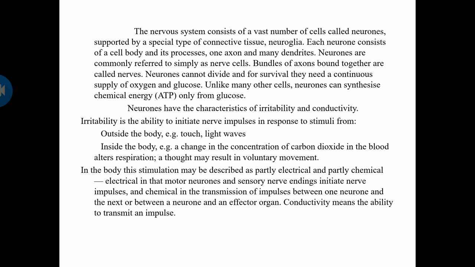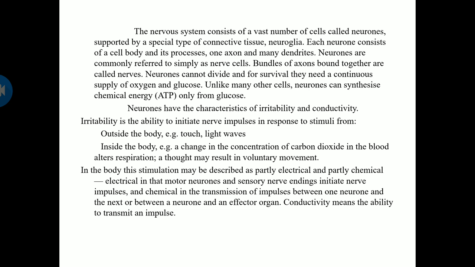The nervous system consists of a vast number of cells called neurons, which are the functional units, supported by a special type of connective tissue called neuroglia. Each neuron consists of a cell body and its processes, one axon and many dendrites. Neurons are commonly referred to simply as nerve cells. A bundle of axons bound together is called a nerve.